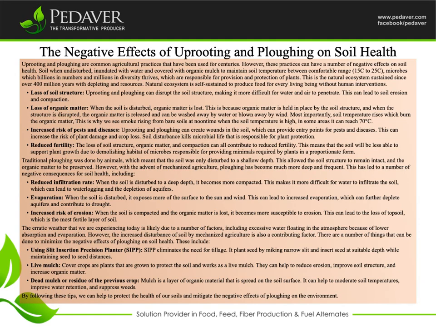Loss of soil structure. Uprooting and ploughing can disrupt the soil structure, making it more difficult for water and air to penetrate. This can lead to soil erosion and compaction. Loss of organic matter. When the soil is disturbed, organic matter is lost. This is because organic matter is held in place by the soil structure, and when the structure is disrupted, the organic matter is released and can be washed away by water or blown away by wind.